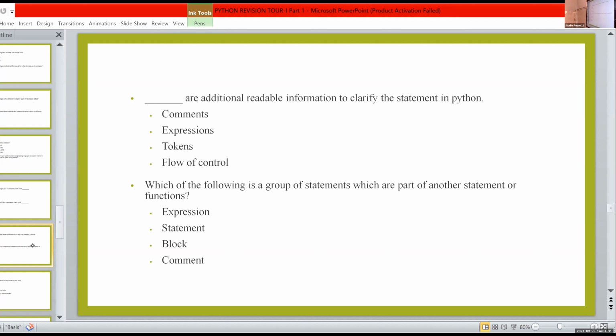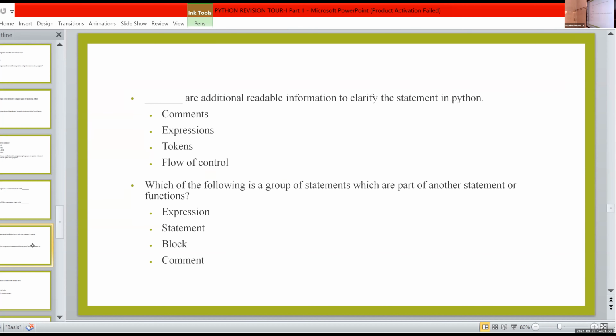So the next one: which of the following is a group of statements which are part of another statement or function? Which is the answer? Aryan? Block. Yes, it is block. Under a function, or under an if statement or a for loop, we use a set of statements.